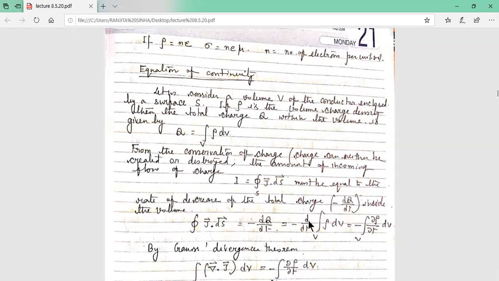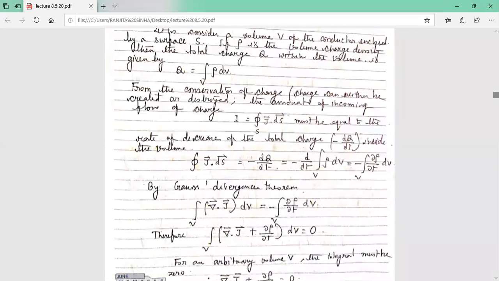So minus d by dt of q. Now this q is replaced from here. In place of q, we have written the volume integration of rho dv. So ultimately we get del rho by del t into dv, volume integration. So the surface integration of J dot ds equals minus the volume integration of del rho by del t into dv.